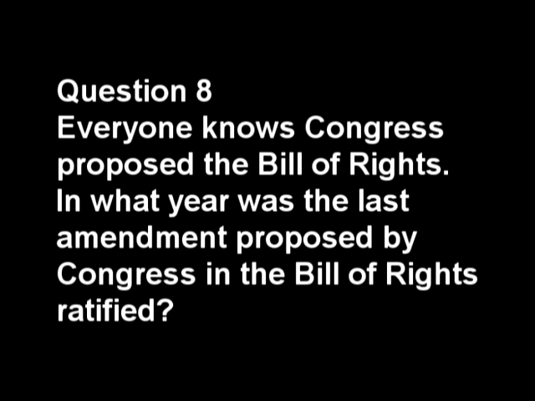Question 8. Everyone knows Congress proposed the Bill of Rights. In what year was the last amendment proposed by Congress in the Bill of Rights ratified? A. 1792, B. 1843, C. 1992, or D. 1803. The correct answer is C. 1992. The latest amendment to the Constitution, the 27th Amendment, was actually originally proposed by Congress as part of the Bill of Rights. It was ratified some 208 years after its proposal.